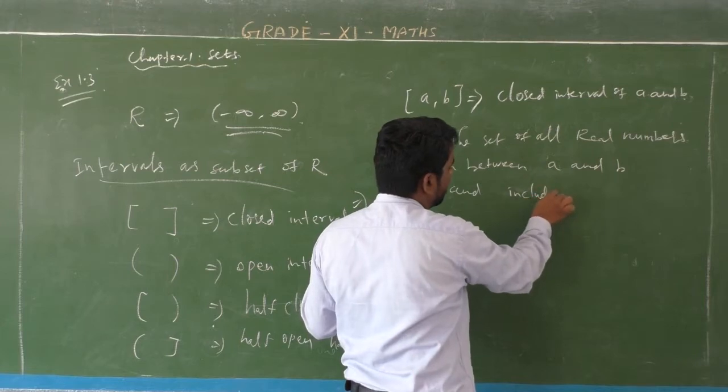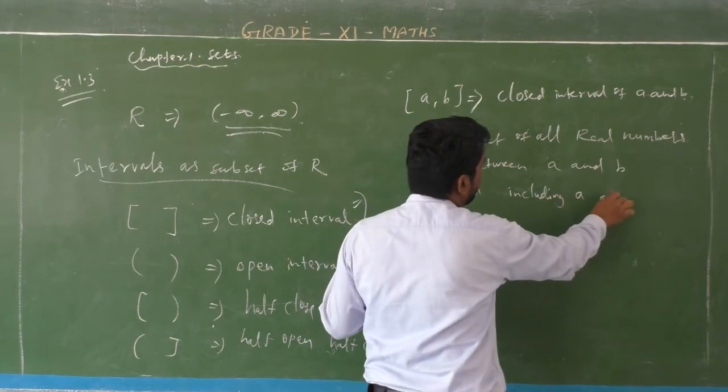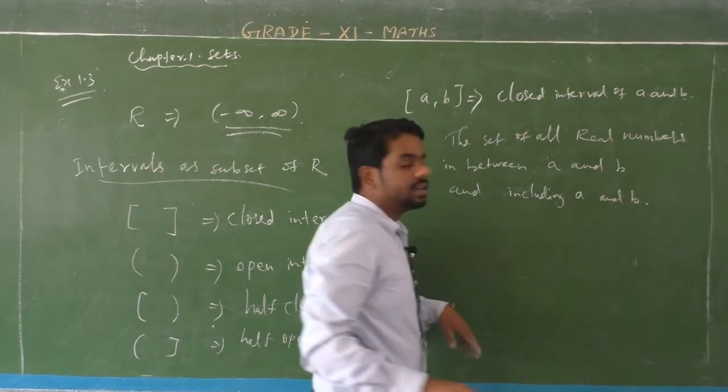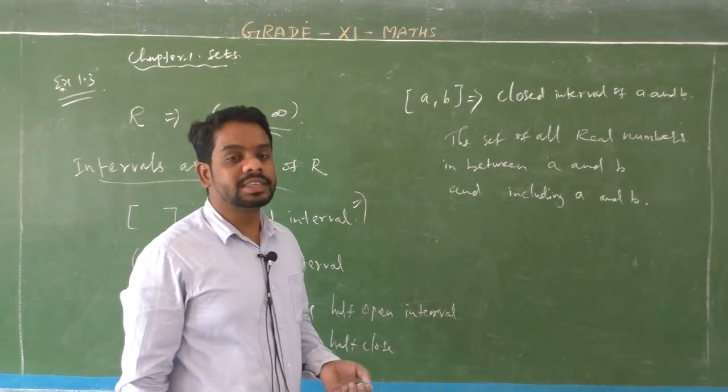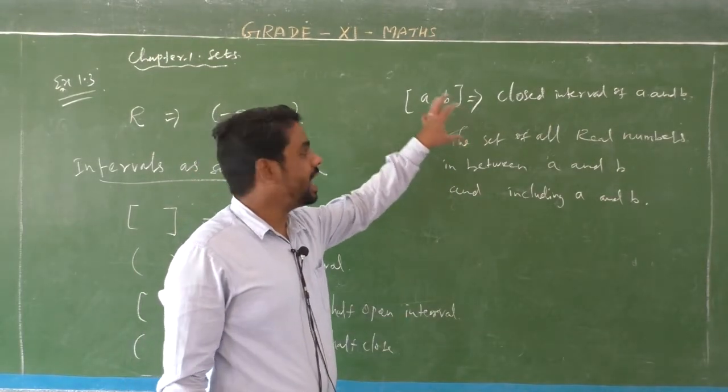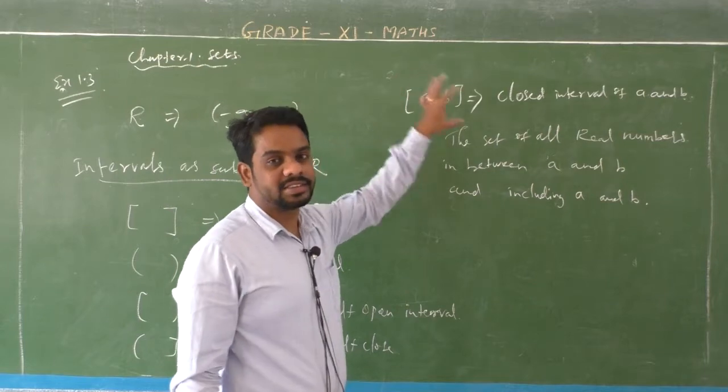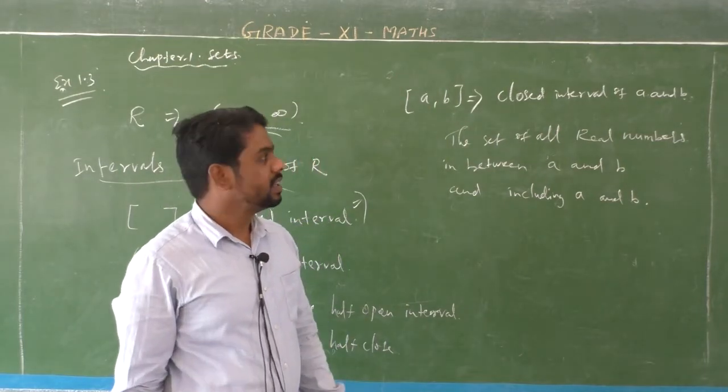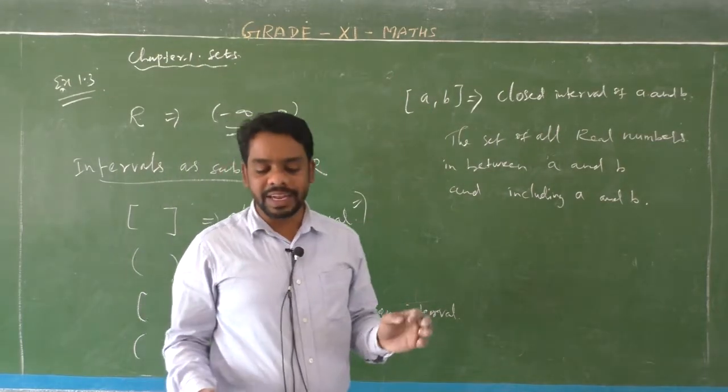So the set of all real numbers in between a to b and with end points. Okay? This means closed interval. Closed interval means with end points.